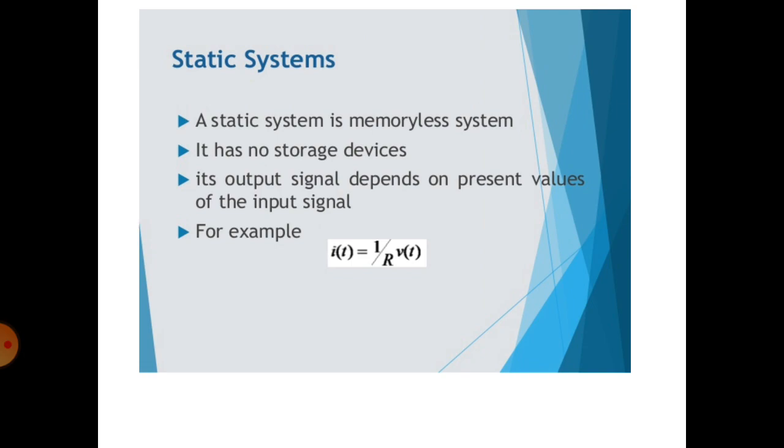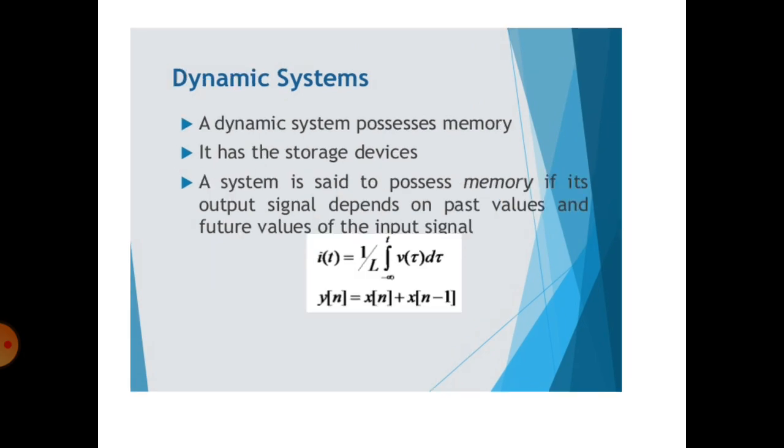Suppose we want to store the previous or future value, then we need a memory. Otherwise we need not require memory. So that's why the system is called a static system. It depends only on the present values of the input signal. So this is nothing but a static system.